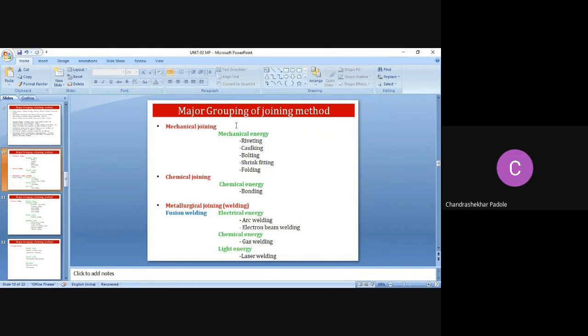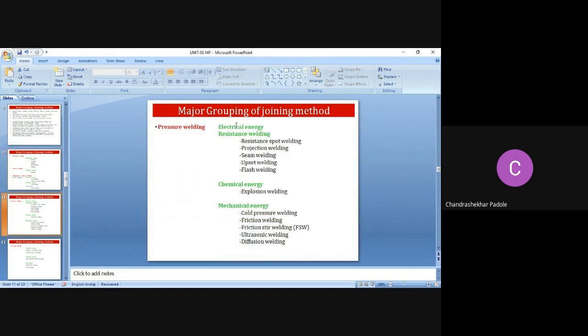We will study this. Light energy is used in laser welding. Then pressure welding: electrical energy, resistance welding, spot welding, projection welding, seam welding, upset welding, flash welding. This we will not study. Then chemical energy, explosion welding. Then mechanical energy: cold pressure welding, friction stir welding, ultrasonic welding, diffusion welding. Right. So this is not given in our syllabus to study.